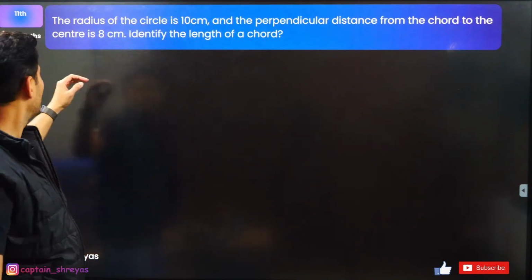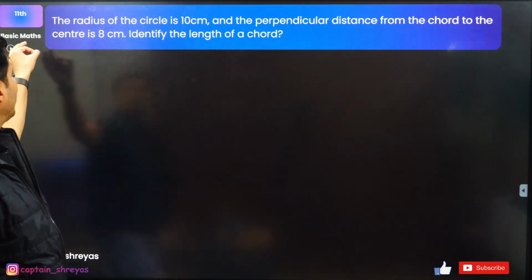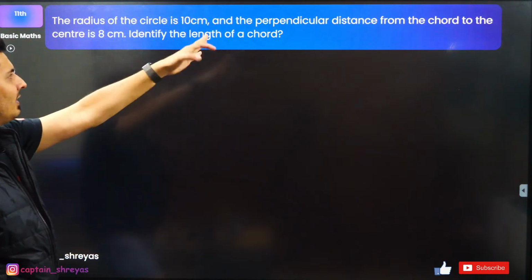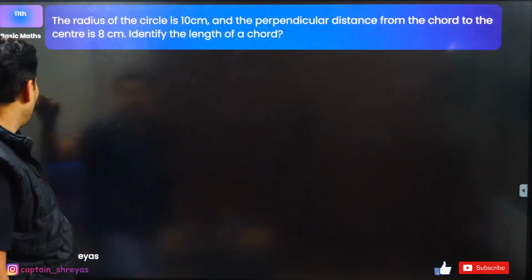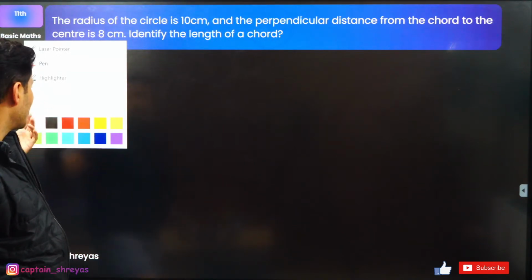Okay. One more question. Radius of a circle is 10 centimeter. Perpendicular distance from the chord to the center is 8 centimeter. Identify the length of the chord. Very useful in ray optics like problems, or maybe circular motion or rotational motion or something like that.